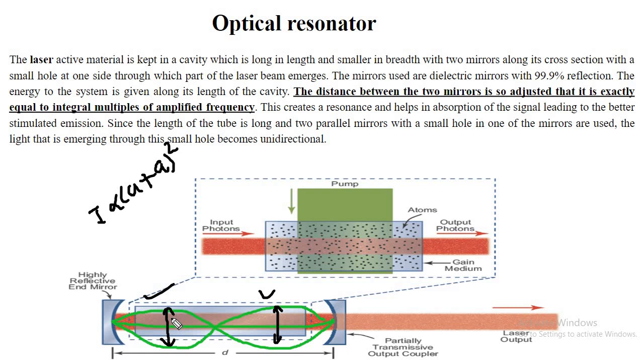This extra energy helps the particles to move from the excited state to the metastable state without any loss in the system. Now when they are in the metastable state, time is over, the particle will come back to the system. So the optical resonator plays a very, very important role to produce lasers.